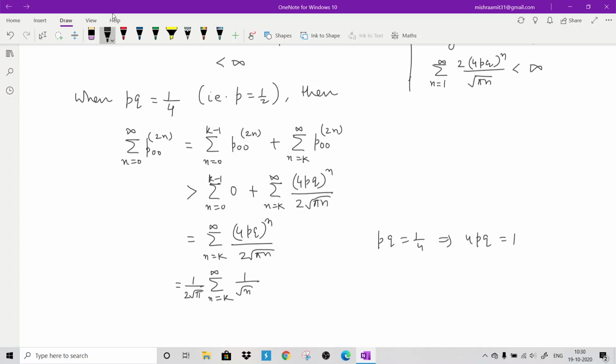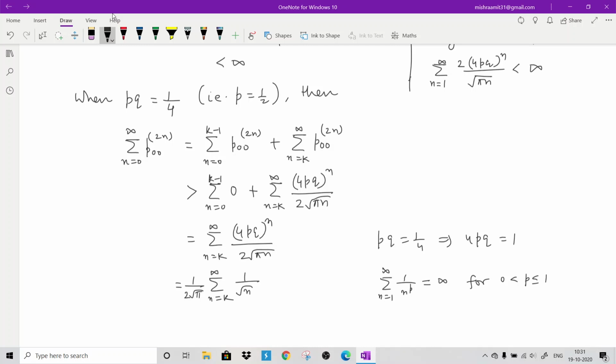Now one can understand that this series, you remember 1 upon n to the power p, n ranging from 1 to infinite, is a divergent series for p in this range. So here this is n to the power half, so this series is divergent.